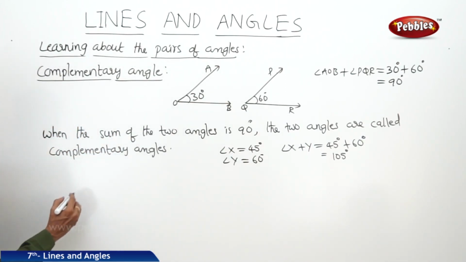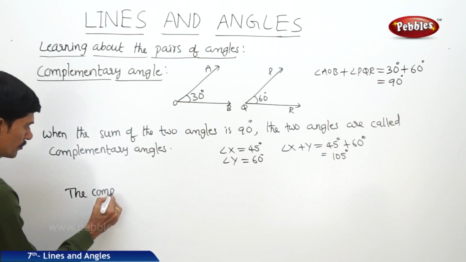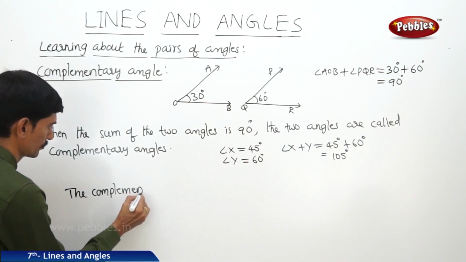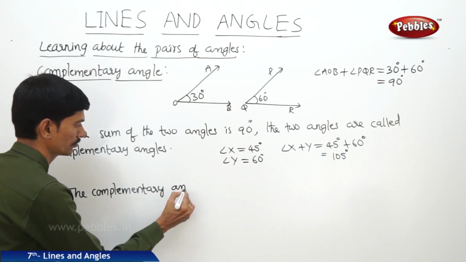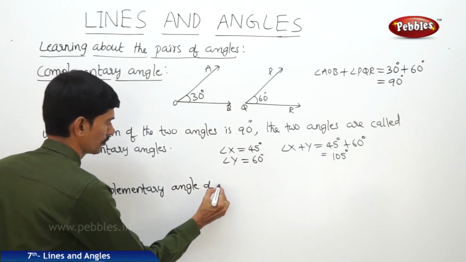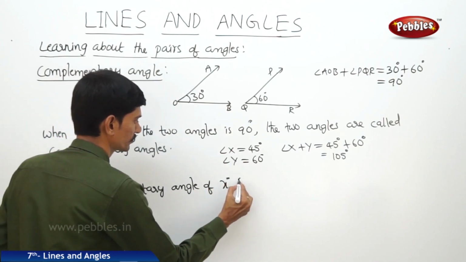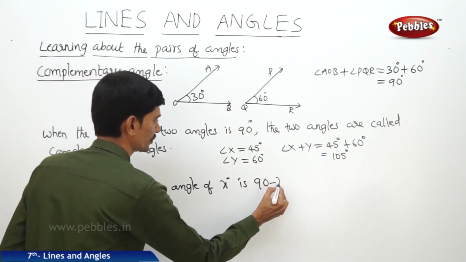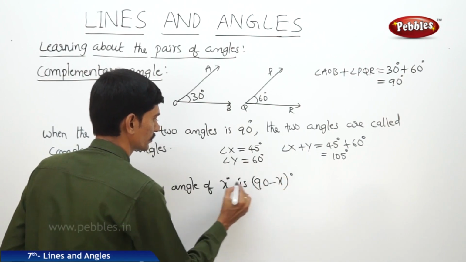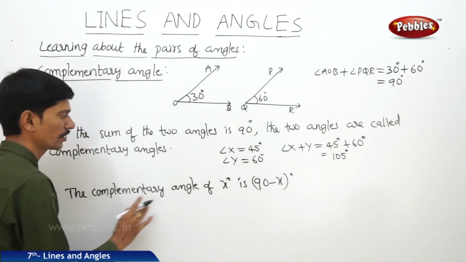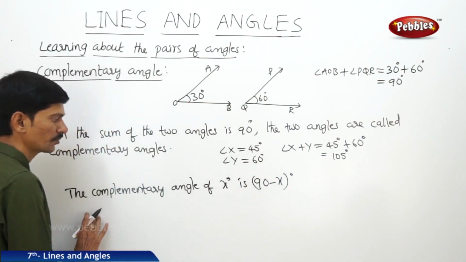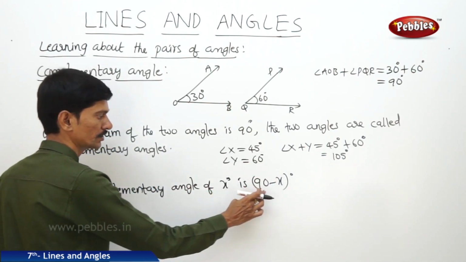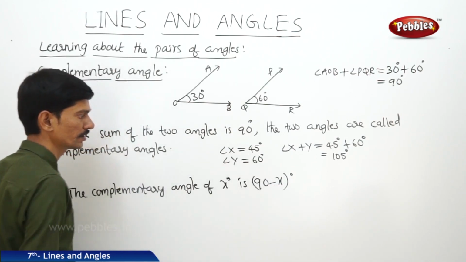The complementary angle of X degrees is 90 minus X degrees. So the complementary angle of 30 degrees is 90 minus 30, that is 60 degrees. The complementary angle of 10 degrees is 90 minus 10 degrees, that is 80 degrees.